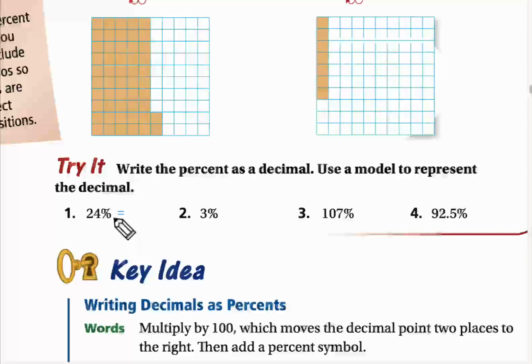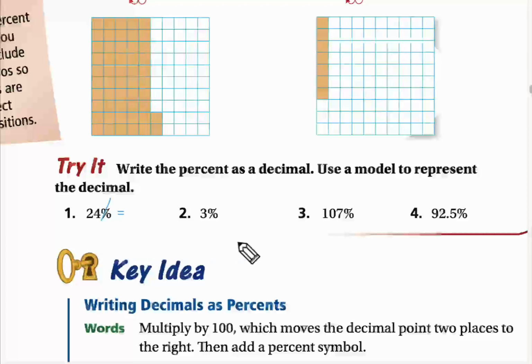What is the first step, Khalil? 24. The first step, we should cancel the symbol, the decimal symbol, the percent symbol. So, the first thing that we should do is canceling the percent symbol. Then, move the point to the right or left?